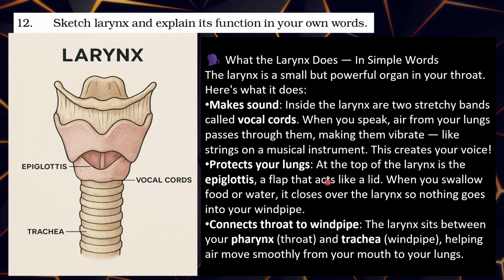At the top of the larynx is the epiglottis. This is the epiglottis, a flap that acts like a lid. When you swallow food or water, it closes over the larynx so nothing goes into your windpipe. Then it goes from the throat to the windpipe. The larynx sits between your pharynx or throat and trachea or windpipe, helping air move smoothly from your mouth to your lungs.